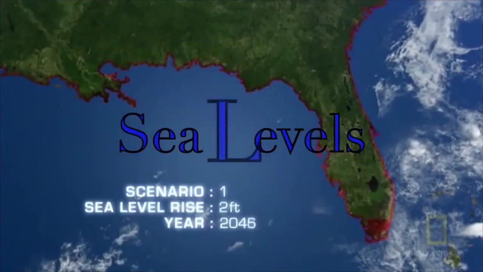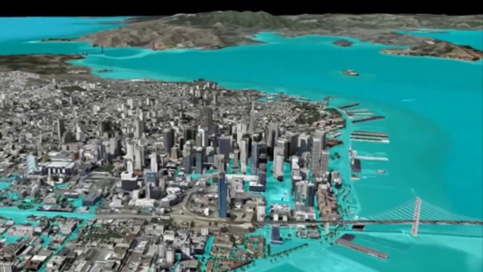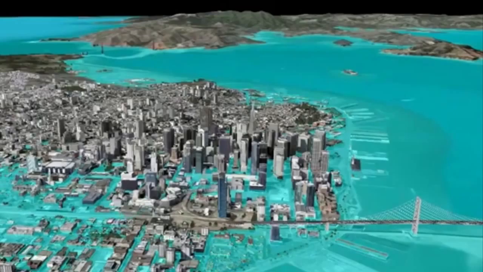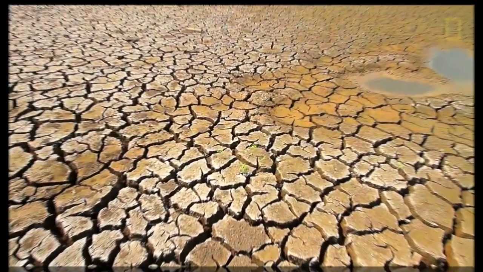Sea levels. The water from the melting glaciers and ice sheets on land will add total volume to the ocean water. As it becomes warmer, water expands. This endangers coastal cities, making them more vulnerable to flooding.